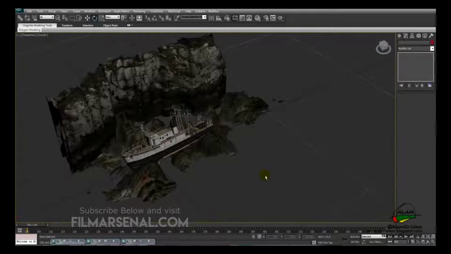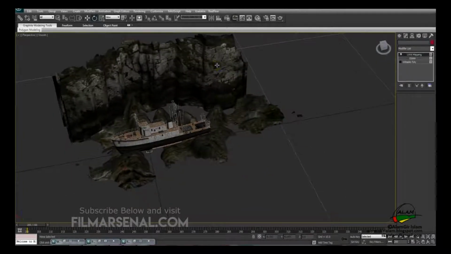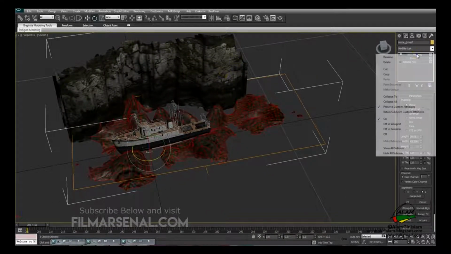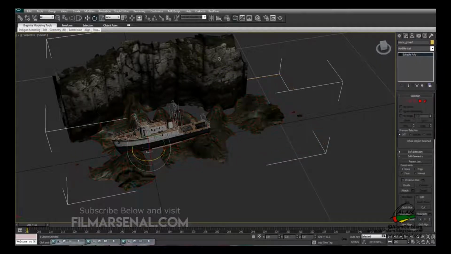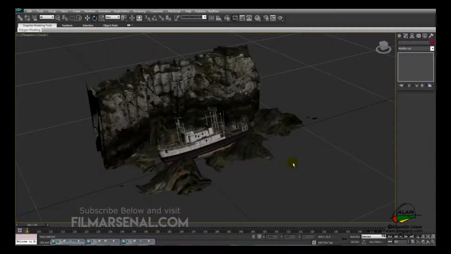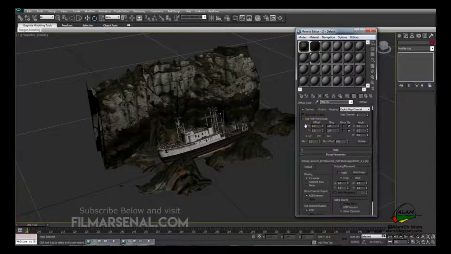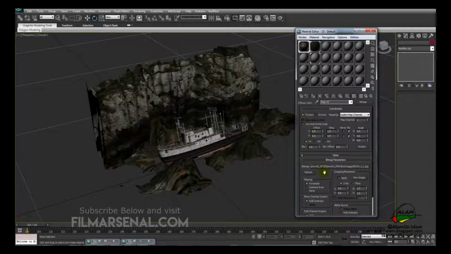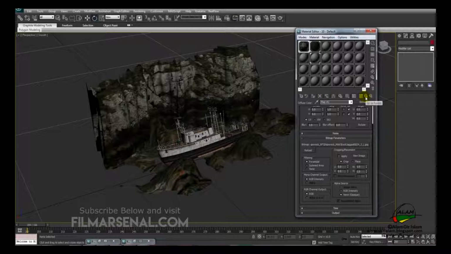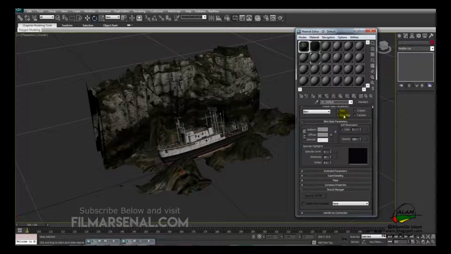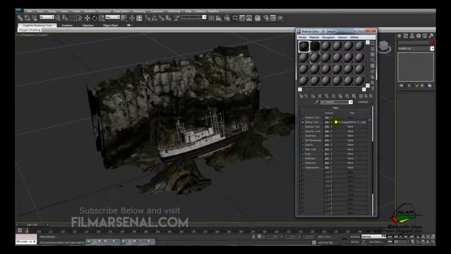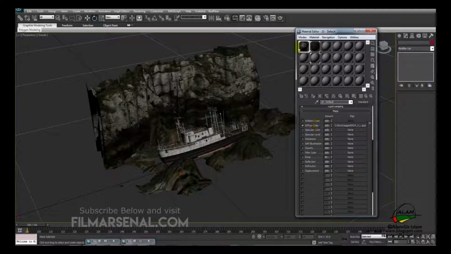So this is what we have after the unwrap. So now we'll select the polygon and convert this again into editable poly. So we'll set up the material now. We'll go to the parent, and under maps we have a diffuse color for the cliff, and now we'll add a specular color.